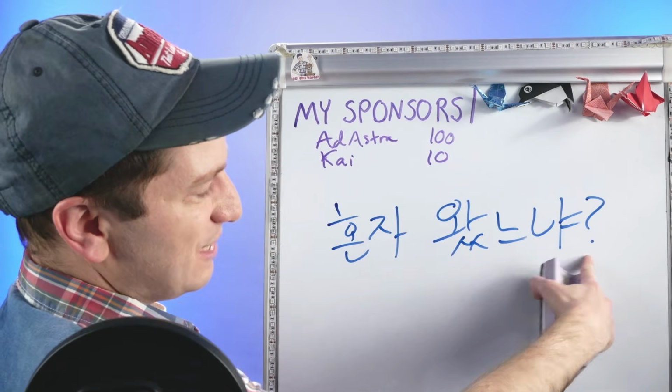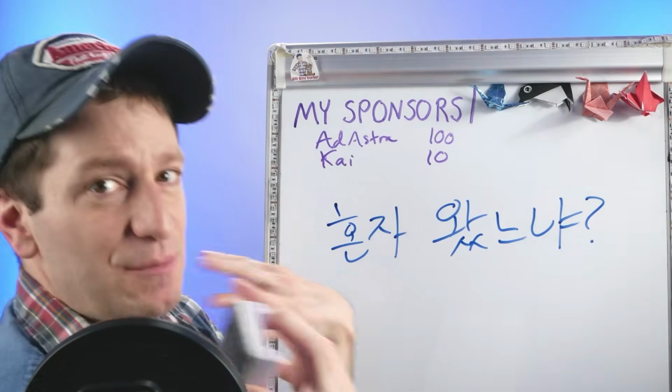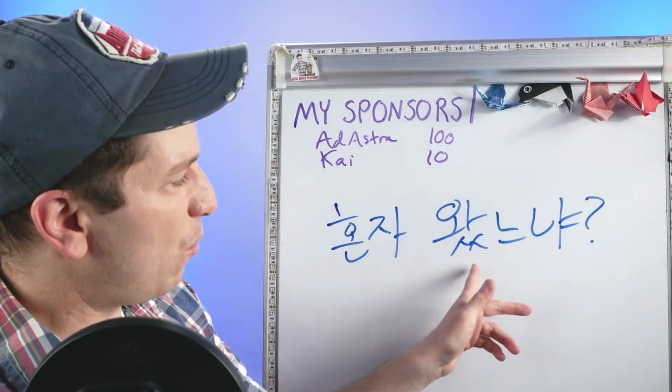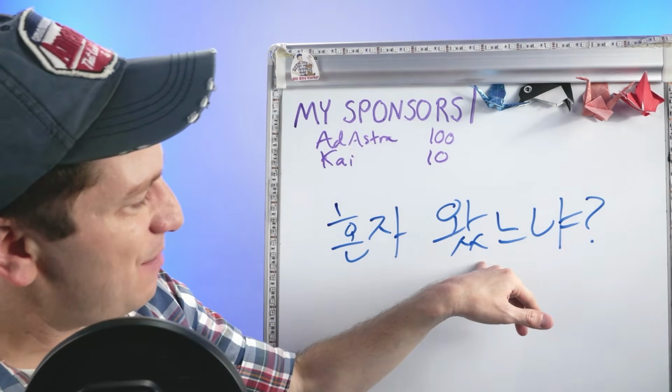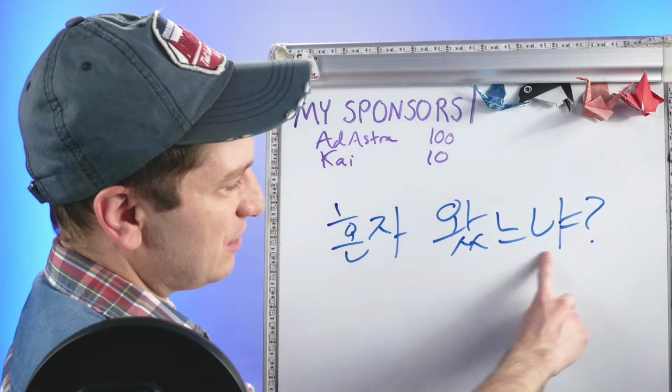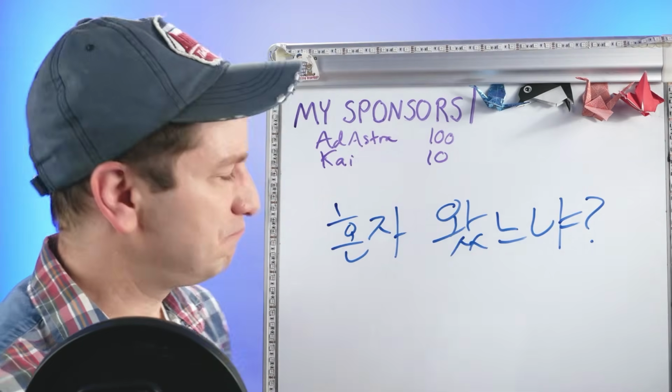혼자 왔느냐? In this case, 오다 is to come here. So 혼자, alone. So did you come here alone? 혼자 왔느냐? Notice that it's a past tense, but you still just attach 느냐. 혼자 왔느냐? Did you come here alone?